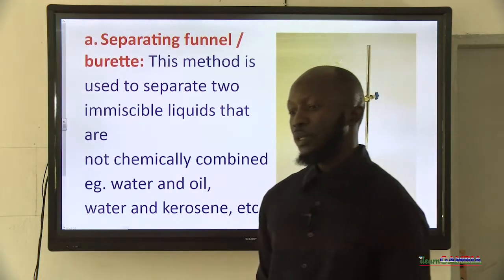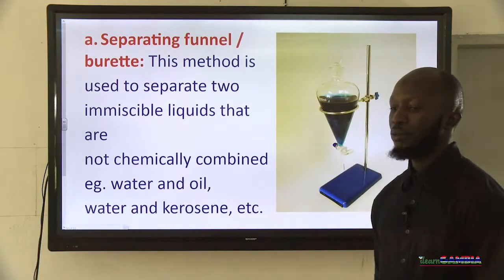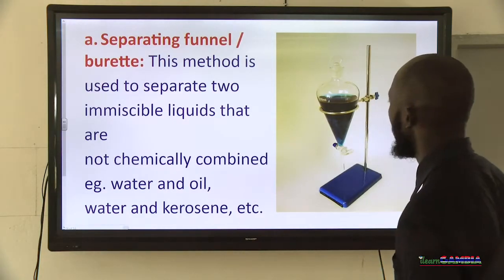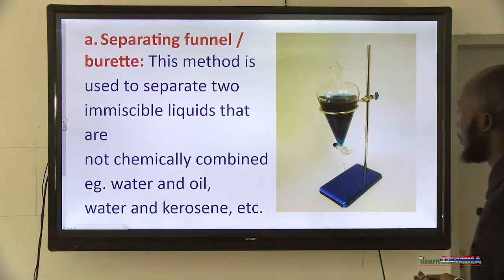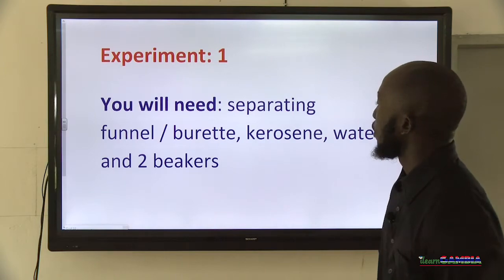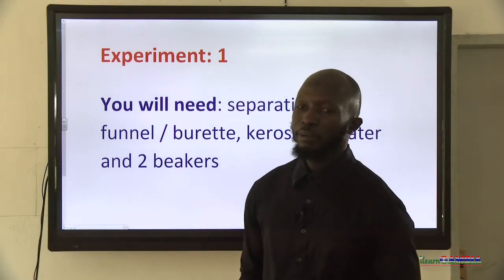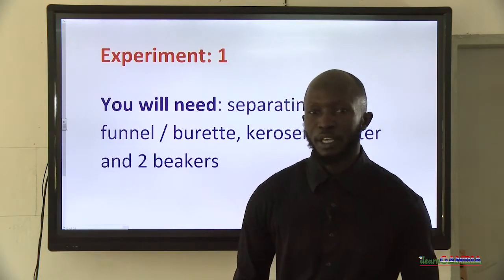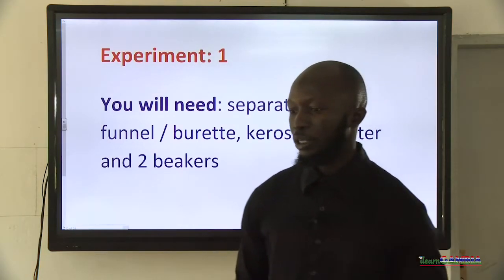So by explanation, we say this method is used to separate 2 immiscible liquids that are not chemically combined. Example, water and oil, water and kerosene, obviously, right? And that will lead us to our very first experiment. Now for this experiment, we will need a separating funnel. I will show you what a separating funnel is.